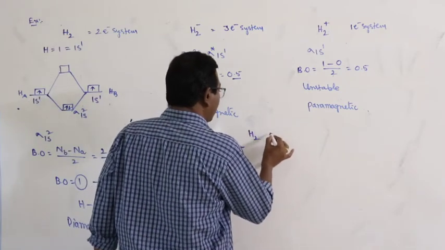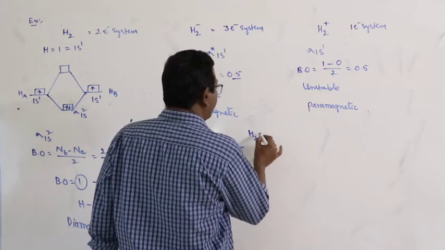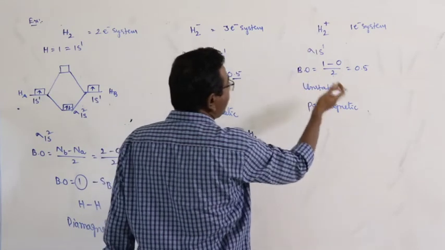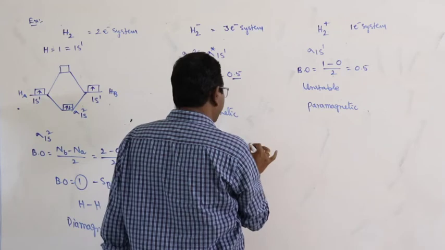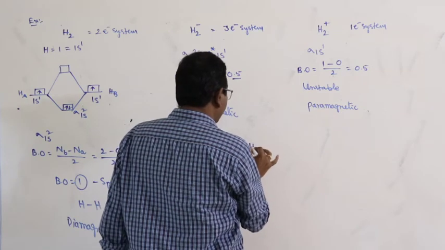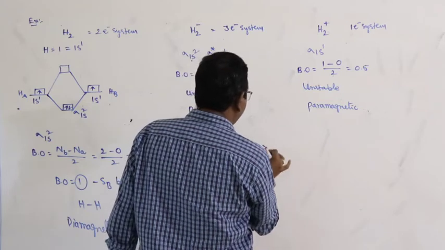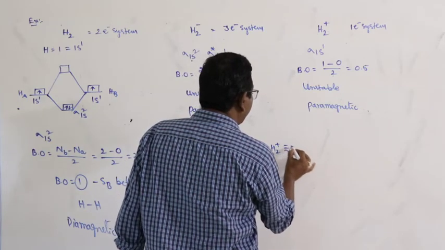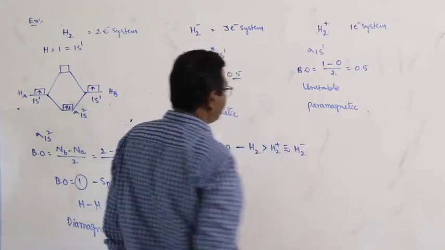H2 is equal to 1, H2 minus 0.5, H2 plus 0.5.